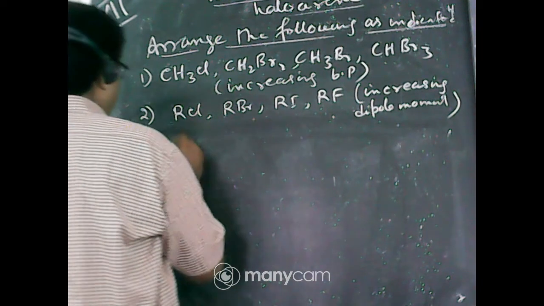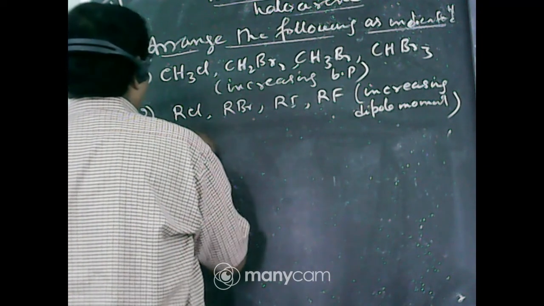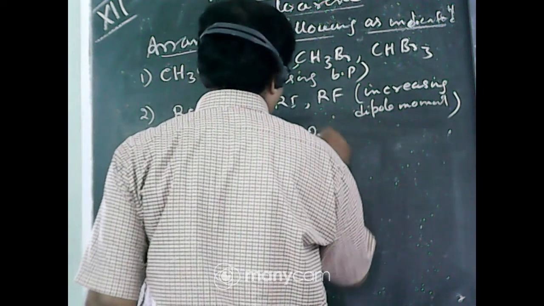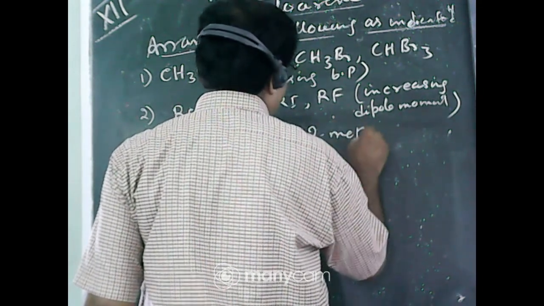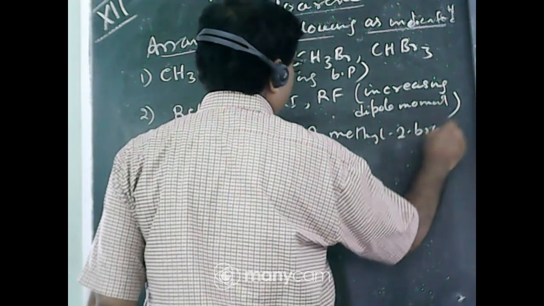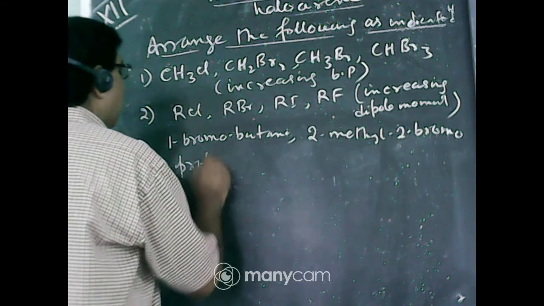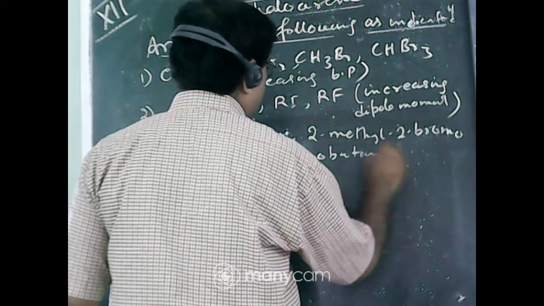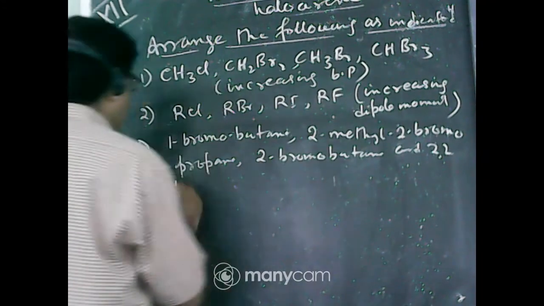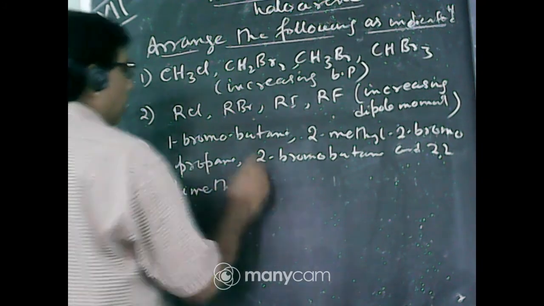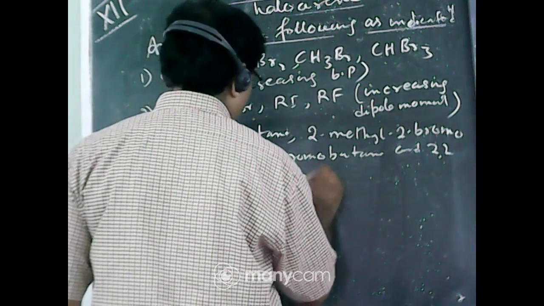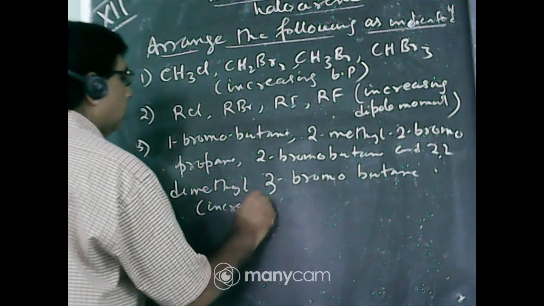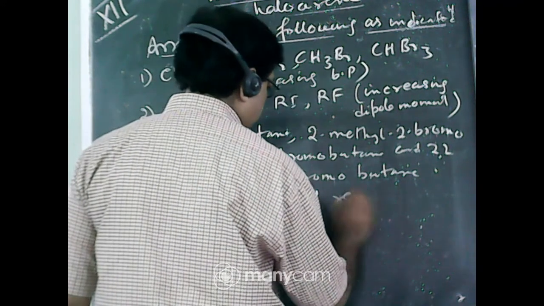Number 3: 1-bromobutane, 2-methyl-2-bromopropane, 2-bromobutane, and 2,2-dimethyl-3-bromobutane, increasing SN1 reactivity.